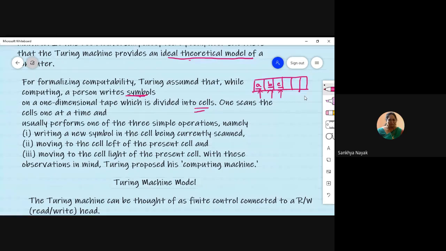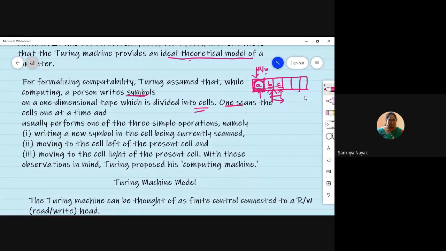So earlier days we had tape, and there was something called a read and write head. If this cell is under the read and write head, it means I'm going to either read or write or do some operation with this particular symbol. Read operation or write operation. Or if I don't want to do anything, I can move towards the right of a symbol. So if I'm at B and I go like this, that's a right movement. The tape can move here, or the tape can also move towards the left. So that's what he says.